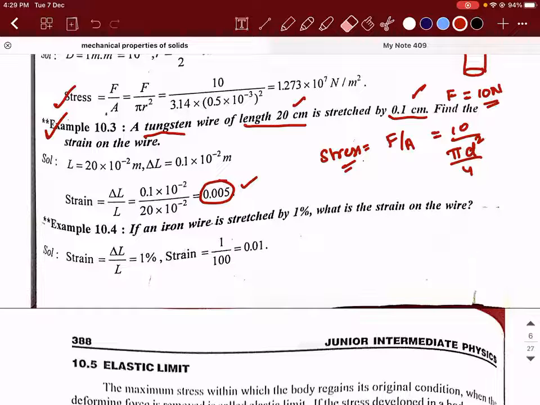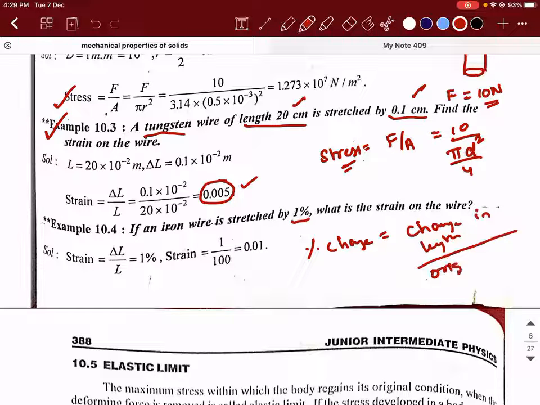The next part of this is: if an iron wire is stretched by 1%. So generally, what is percentage change? Can someone tell me what does percentage change mean? How do you define percentage change? It is change in something, that is change in length divided by original length into 100.